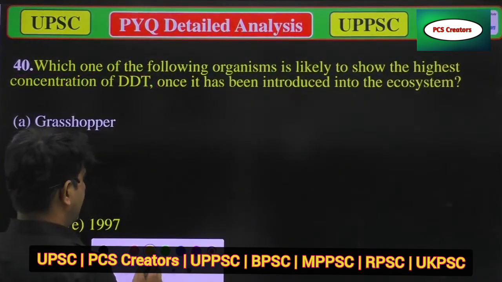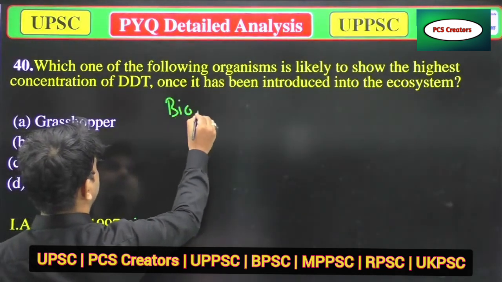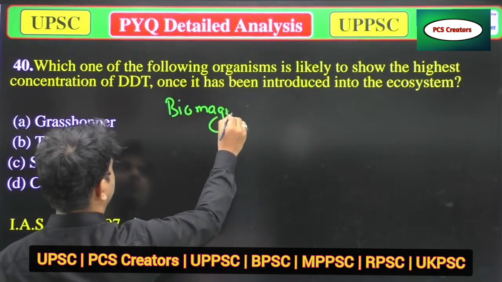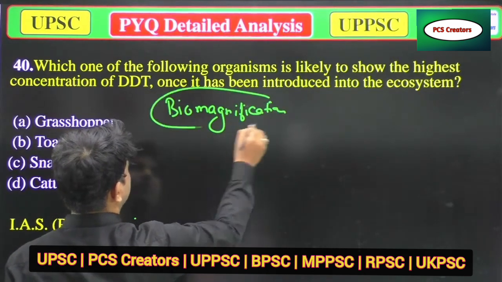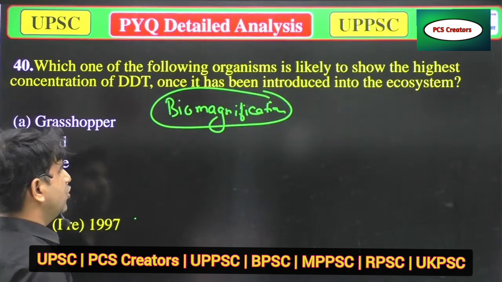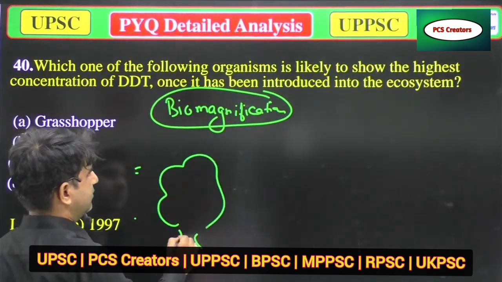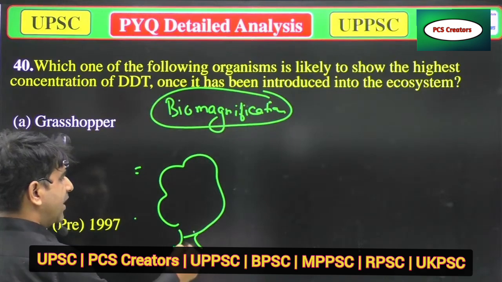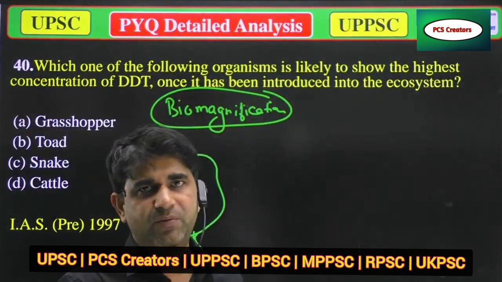So when we talk about DDT and biomagnification, suppose it's a plant, and two types of substances are there, biodegradable and non-biodegradable.